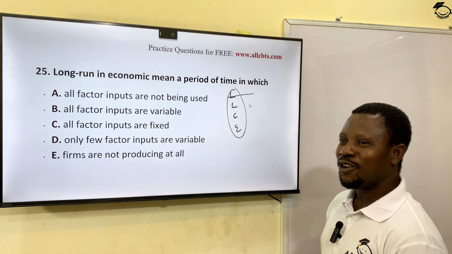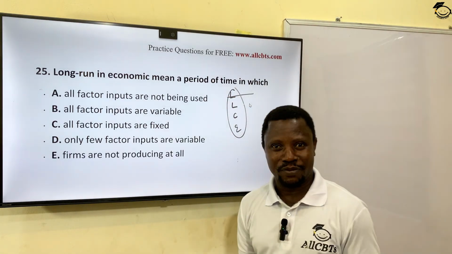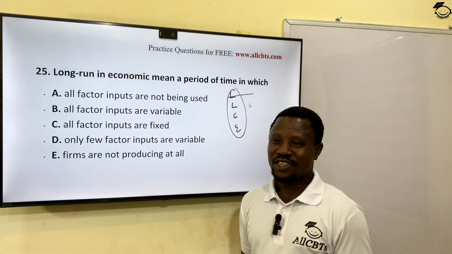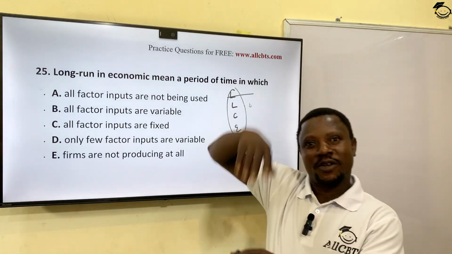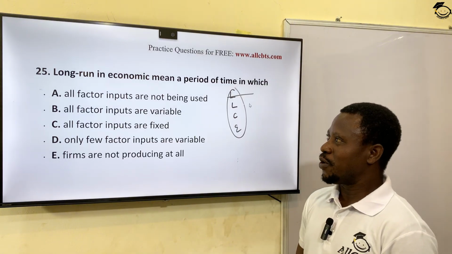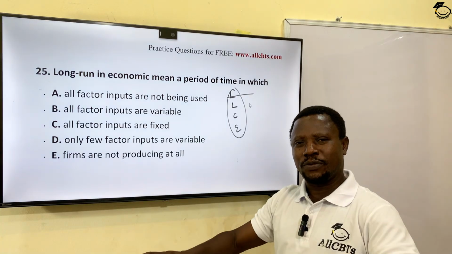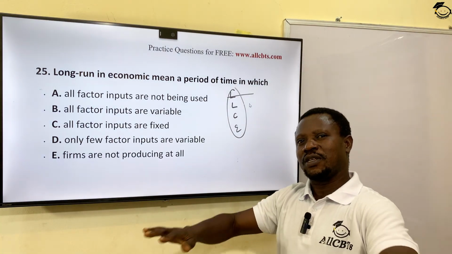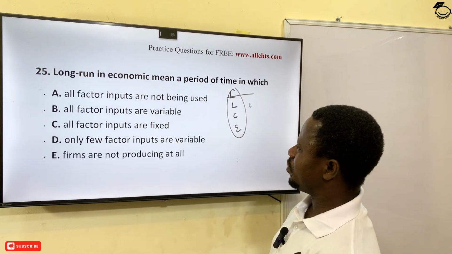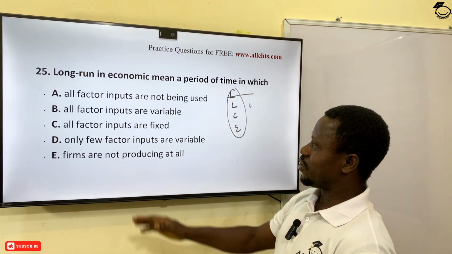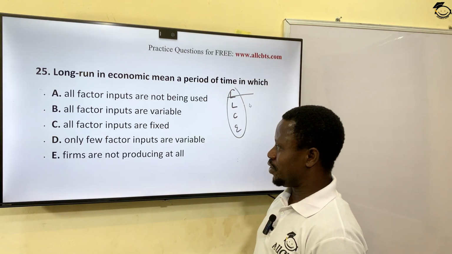Okay? Very well, the establishment. But at the long run in economics, we believe that all factors can become variable. The word variable means can change. You can move the property, the company from that particular property to another place, another time. So at the long run, all the changes that are necessary to happen to productive processes take place at that point. All right? All factor inputs are not being used. All factor inputs are variable. All factor inputs are fixed. Only few factor inputs are variable.